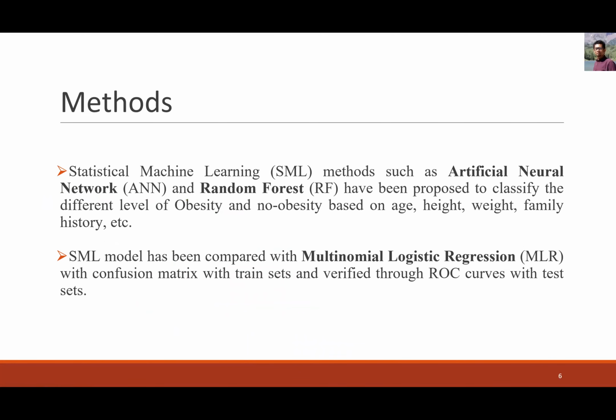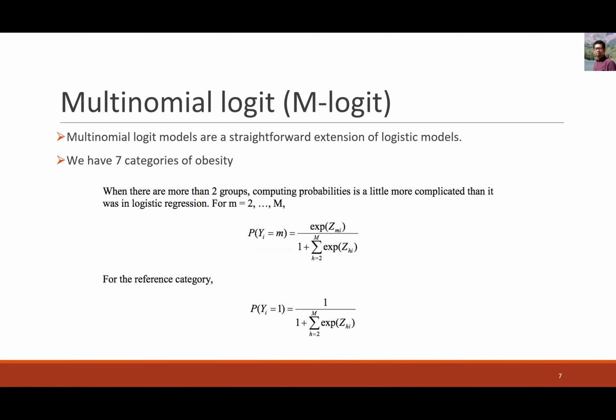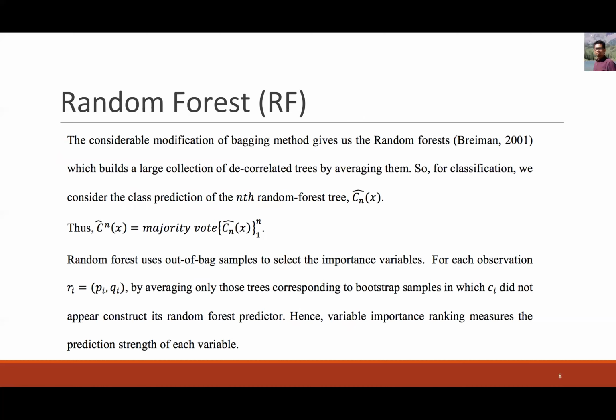So we use 2 statistical machine learning methods, artificial neural networks and random forest, and we compared the results with the traditional classification method, multinomial logistic classification. So we used multinomial logit, and here is the logit function we used, and this is the extension of the binary logistic model. We also use random forest, and we consider the class prediction of the nth random forest tree, and to get the optimal tree, we used majority vote.